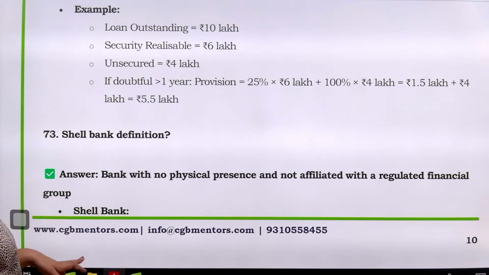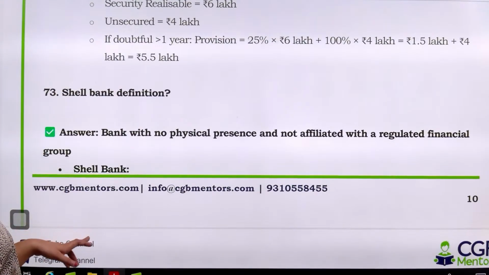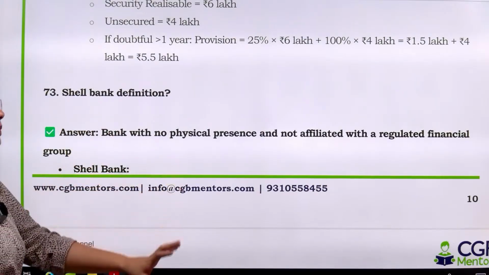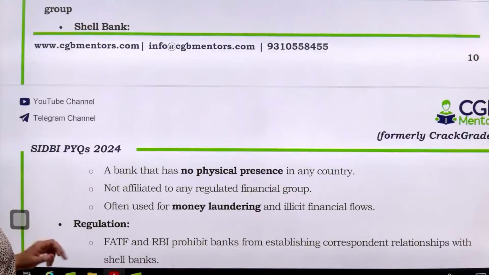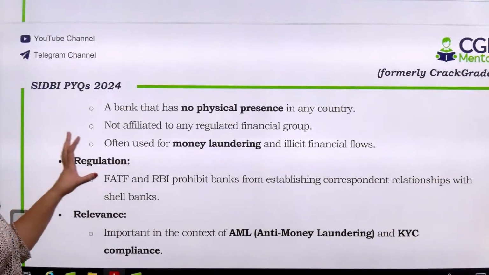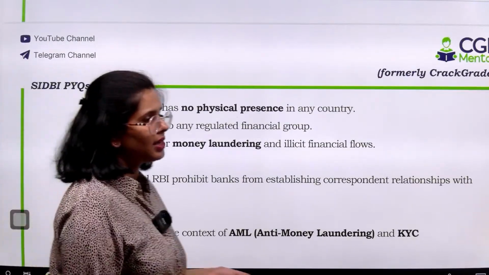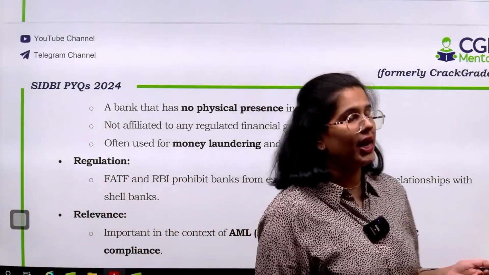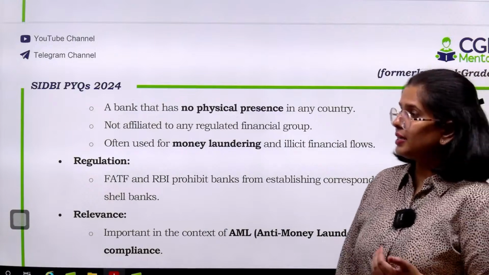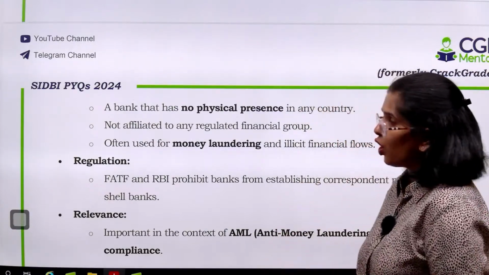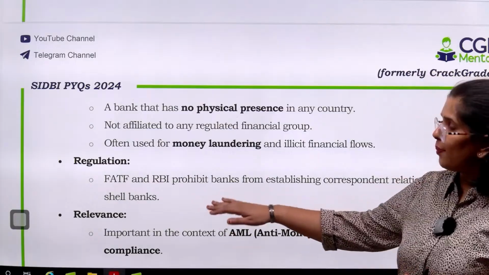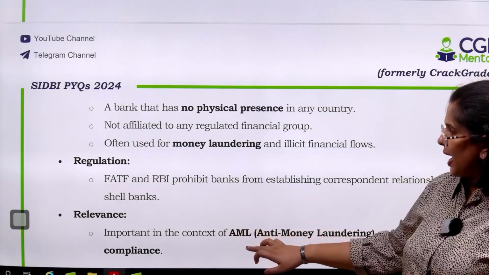Shell bank का definition आपसे पूछा गया था. Shell bank means a bank with no physical presence and not affiliated with a regulated financial group, right? So this is often used for money laundering, just like shell companies. जिस तरीके से shell companies use की जाती हैं, in a similar manner this is used, and the purpose over here is to do the money laundering. So FATF and RBI prohibits obviously such kind of banks.